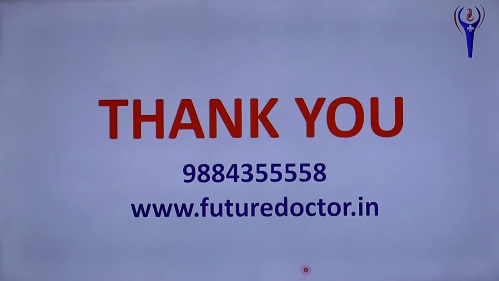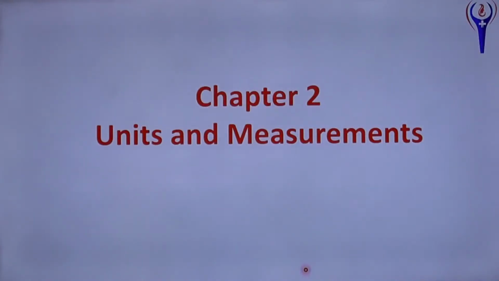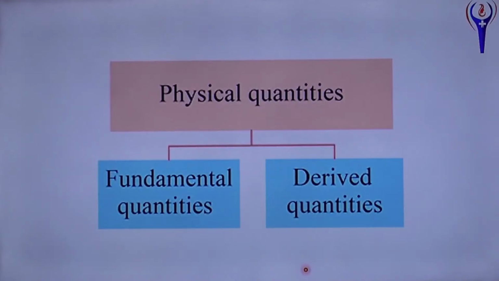Okay. Let's move to chapter 2, units and measurements. We know physical quantities, that is length, mass, time, force, speed, pressure, everything is a physical quantity, but basically physical quantities are classified into two. One is fundamental quantity, another one derived quantity. Physical quantity can be classified as two: fundamental quantities and derived quantities.